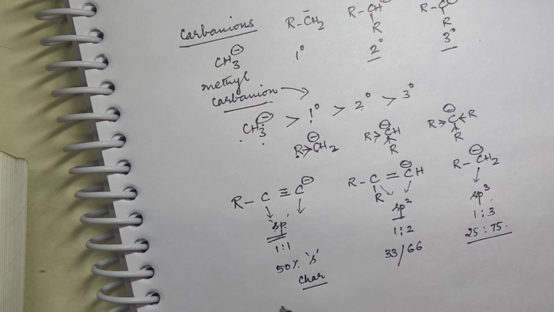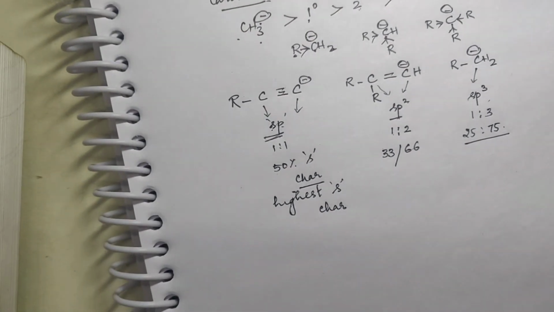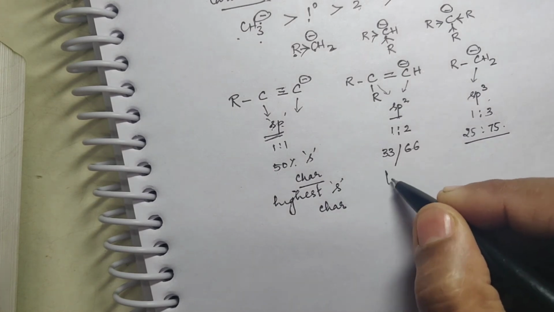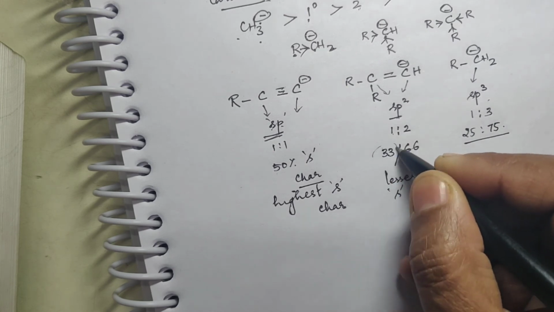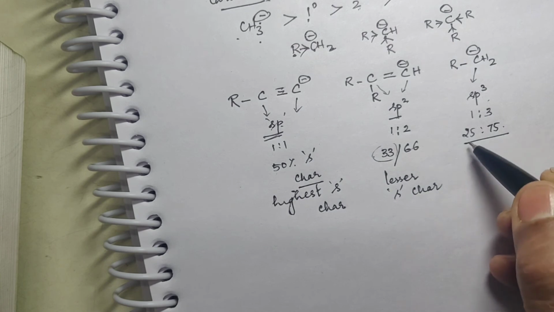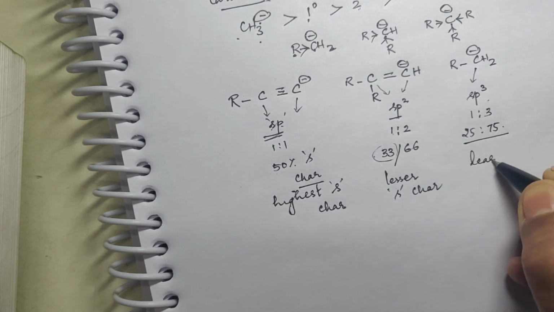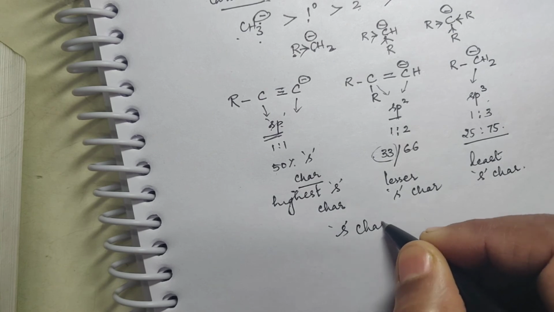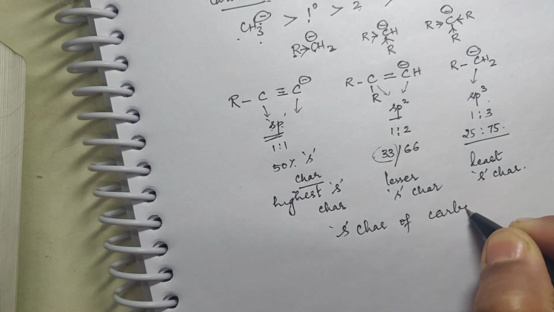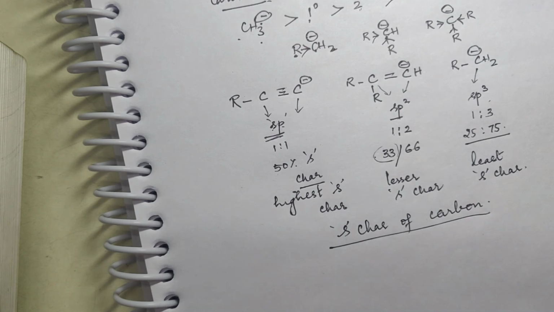So here what you find? Here you will find the highest S character, right? Highest S character is that of sp. Then lesser S character, because it's only 33. Here it was 50 and here it is 25. So here it is least S character. S character of what? S character of carbon, which is undergoing hybridization or which is holding on to the negative charge, you consider.